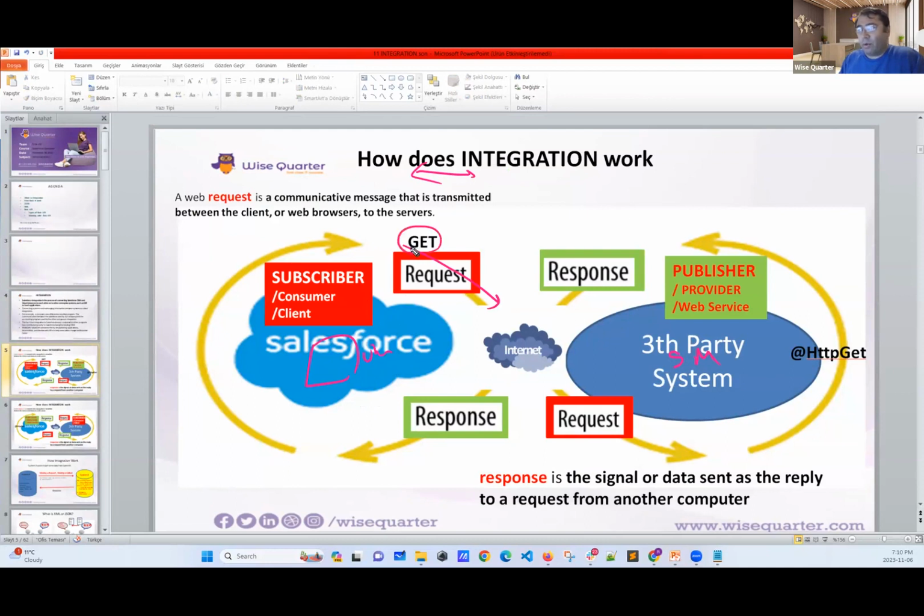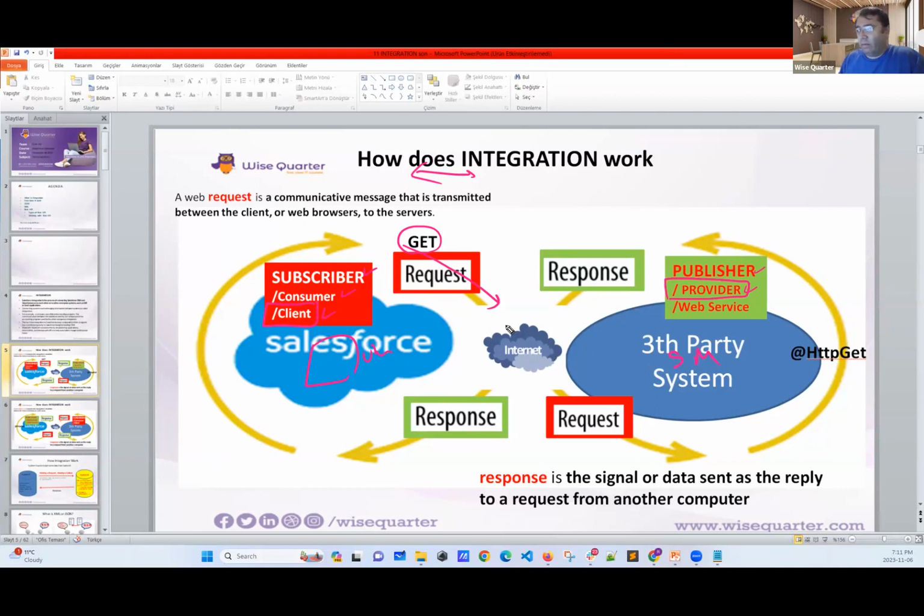We have types of requests: get, post, put, etc. The application that makes the request is called subscriber, consumer, or client. I will go with client. The client makes the requests, and then the other side is called publisher, provider. I will go with provider.